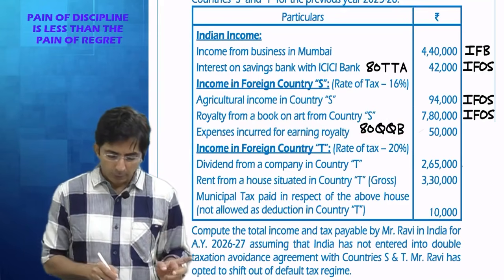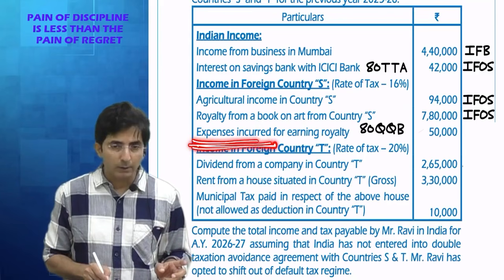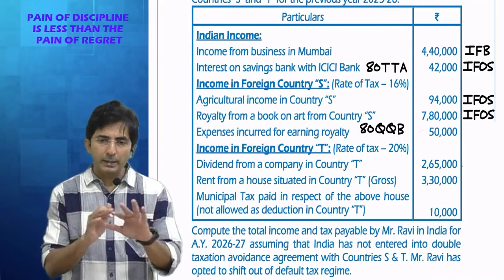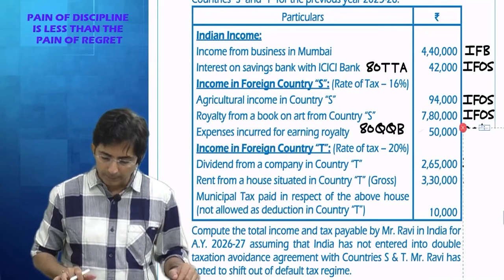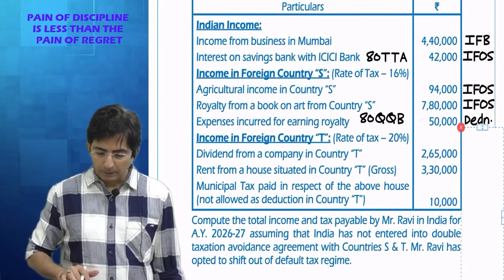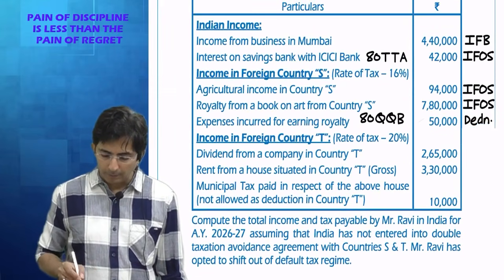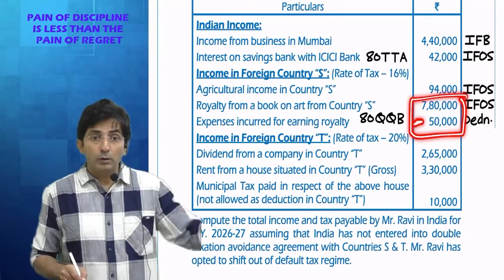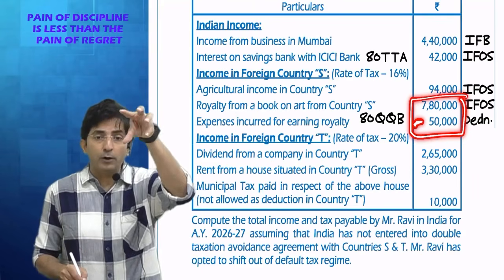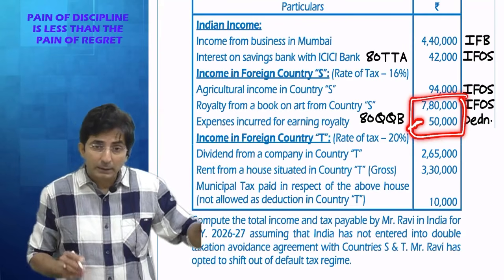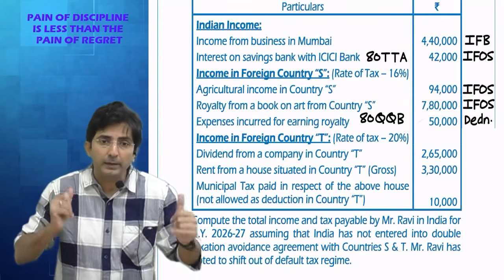But see, you incur some expenditure for earning the royalty. Whenever there is an expense connected with some income, you can deduct it. So this expenditure will come in deduction. Tell me, after deduction, what is my net royalty? My net royalty is 7,30,000, which will first get included in IFOS and then in chapter 6A minus 3 lakhs. 3 lakhs is a limit under 80QQB.